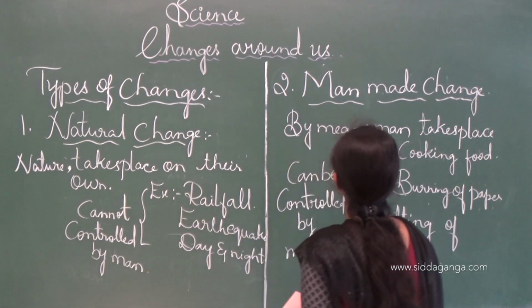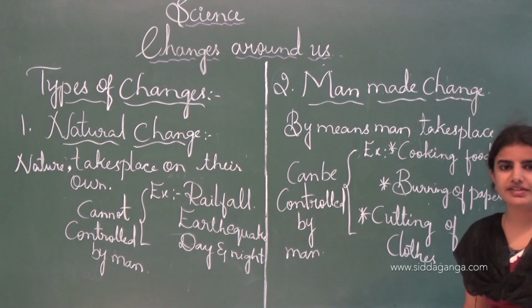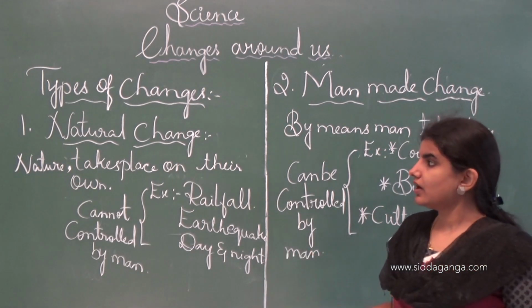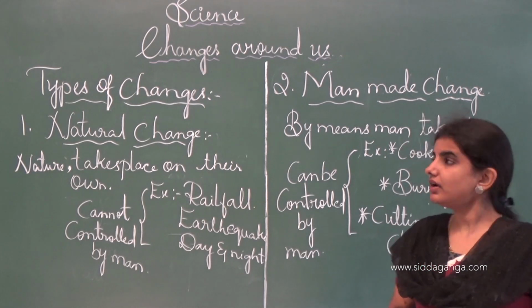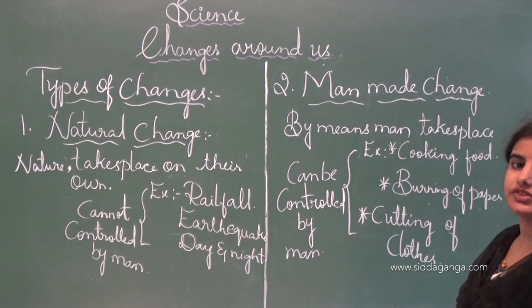We call it a man-made change. See, as I told you, there are varieties of changes present in nature, in which the natural change and the man-made change are the examples of the changes.